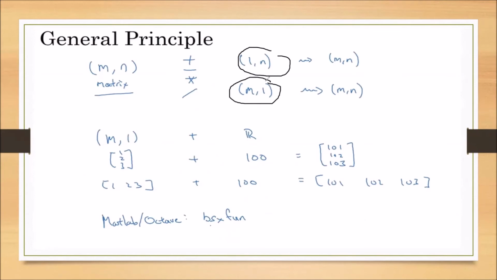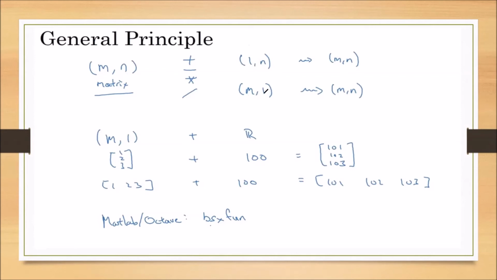But remember, if we take 2 by n or m by 2, it will not be applicable. So in order to make broadcasting applicable, either the number of rows should be 1 or the number of columns should be 1. If the rows are 1, the columns should match the number of columns of the first matrix.